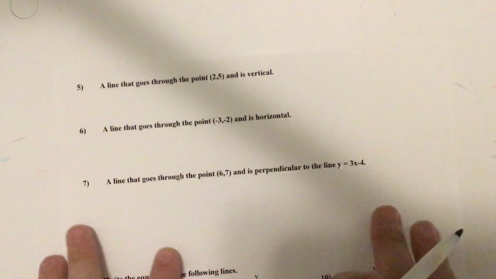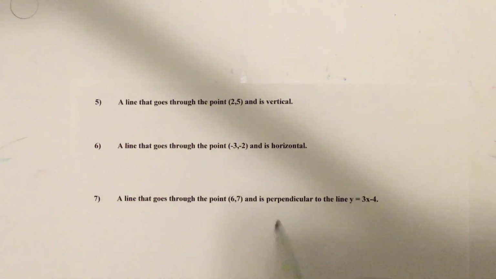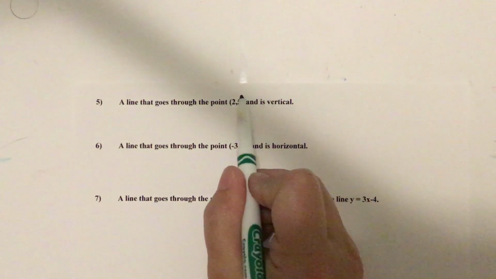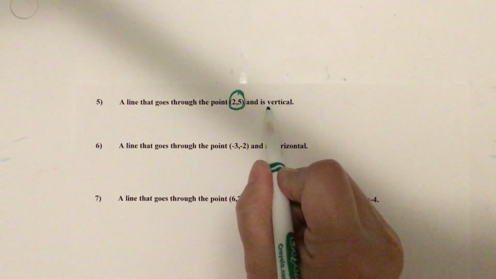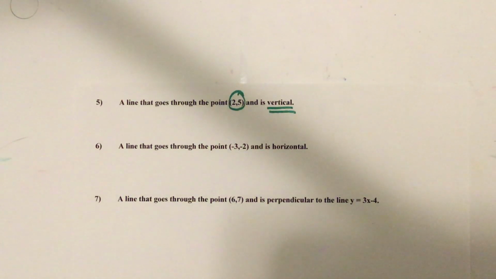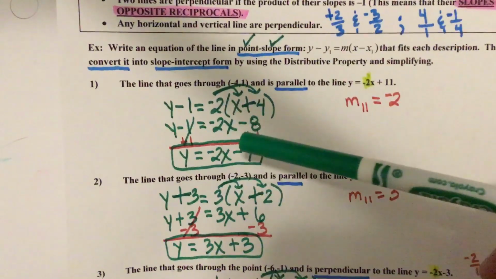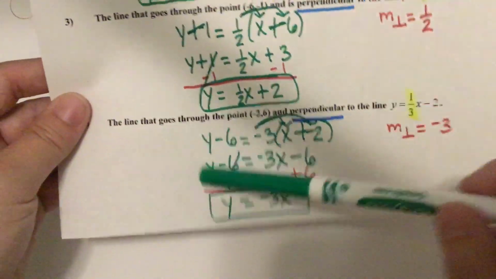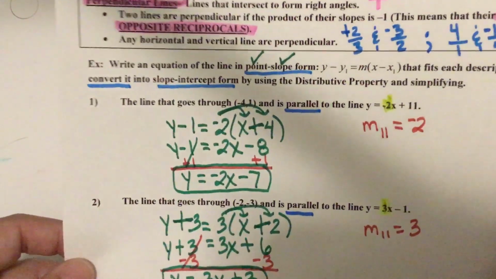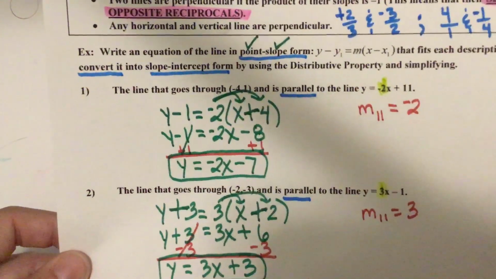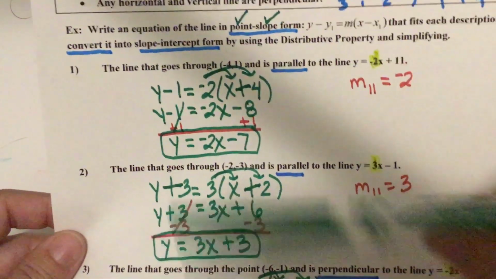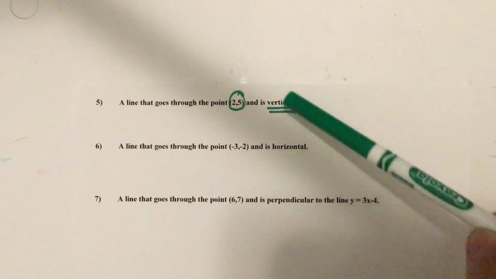Okay, now these next two problems are really easy. Number 5, it wants me to write an equation of a line that goes through the point 2,5 and is vertical. Okay, all these other answers that we've got, do you notice? X, Y, X, Y, X, Y, X, Y. Well, what does that make? X and Y makes a diagonal line. These are all diagonal. Well, this doesn't want diagonal.